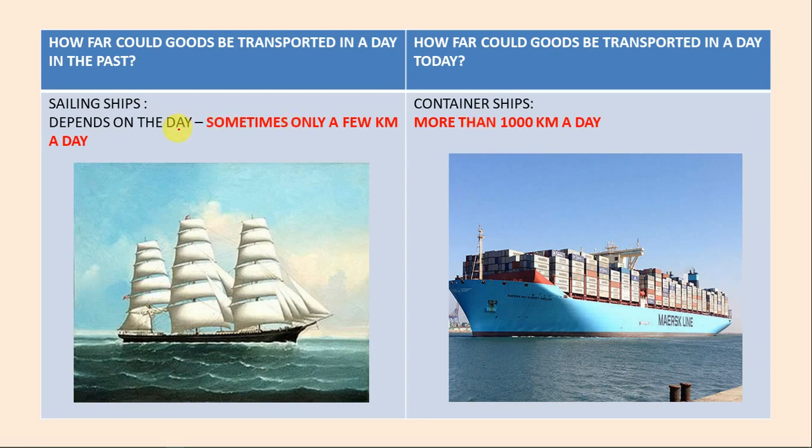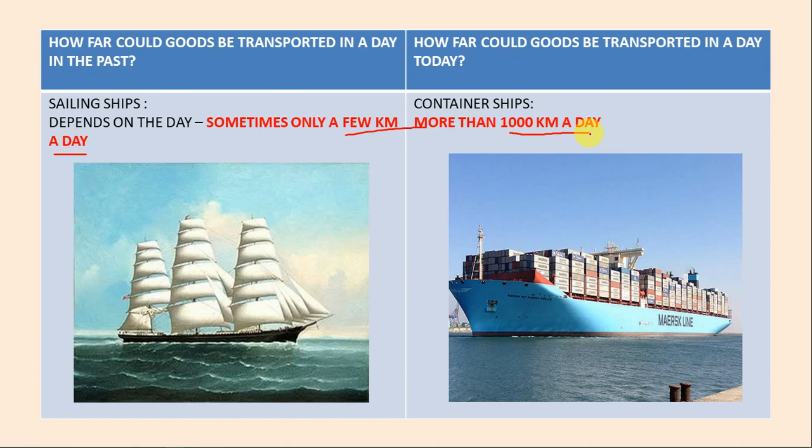Sailing ships. So, students, in the past we had sailing ships, and it didn't have that much advanced technology. Very basic technology it had. Okay, so it covered only a few kilometers in a day. Fine. Whereas now we have big container ships, and you can see there are some containers kept on it, and these are very big, and they cover how much? They cover 1,000 kilometers in a day.